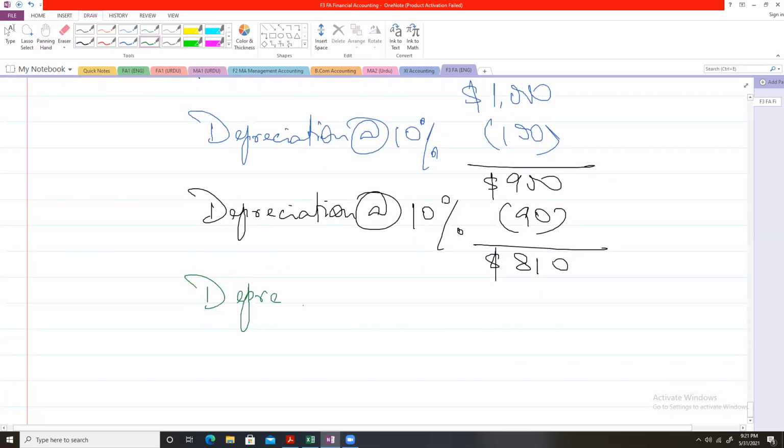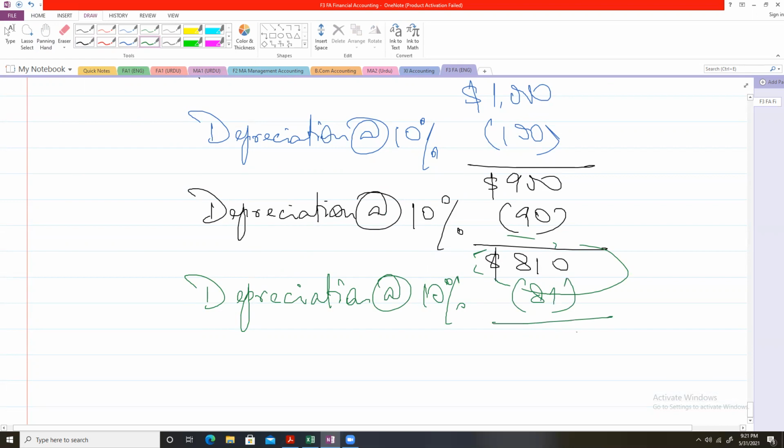Moving forward, again, we will charge a depreciation of 10%, and this 10% now will be applied to 810. So the depreciation charged in this year will be $81. So the net value at the end of this year will become how much?